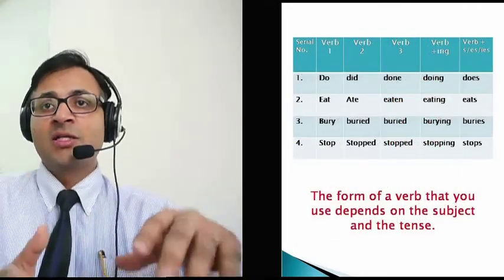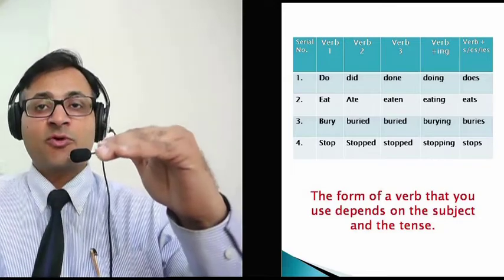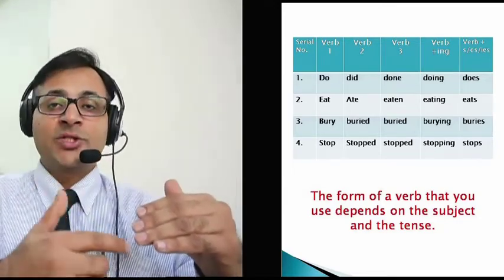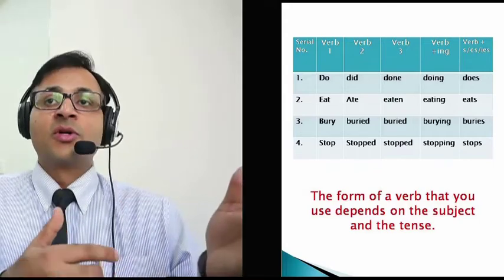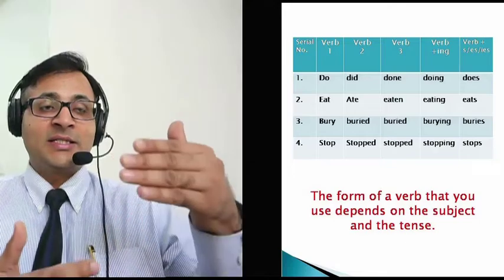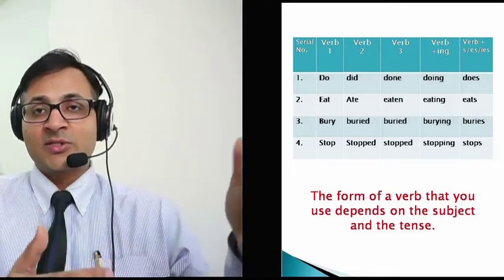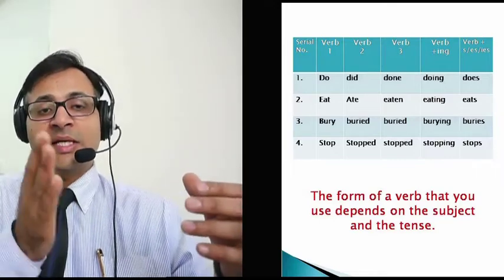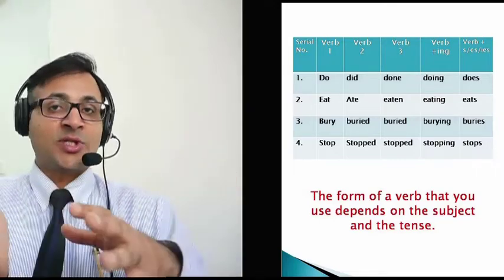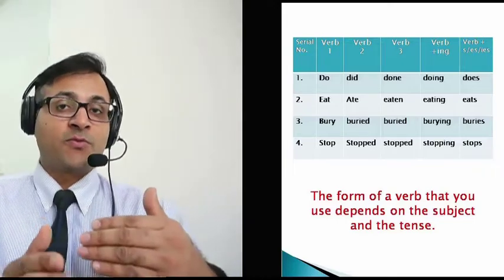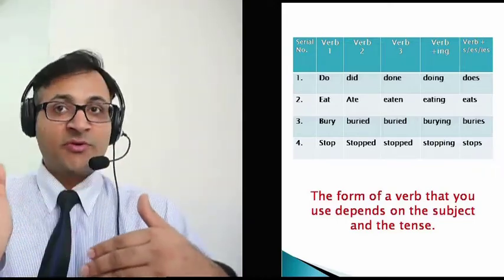Easy: verb 1, do. Next form is did. Third is done. When you add ing, we call that progressive form, and it becomes doing. And then if you add es, s or ies, it becomes does. In almost all the verbs we must use s, es or ies as per the subject, and this is called subject verb agreement. I'll be taking this topic in some other video.